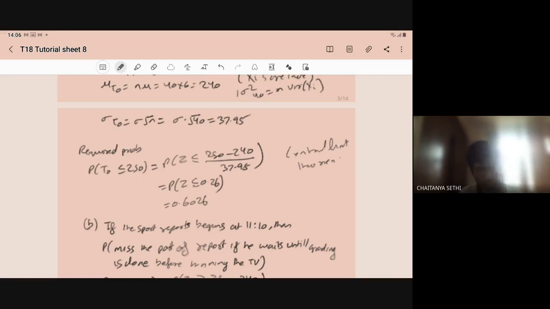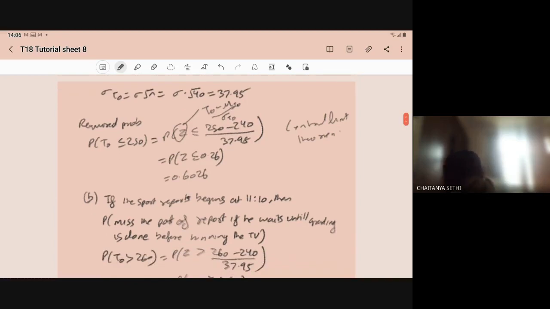So Z will be T naught minus mu of T naught upon sigma of T naught. So Z is less than or equal to 250 minus 240 upon 37.95.